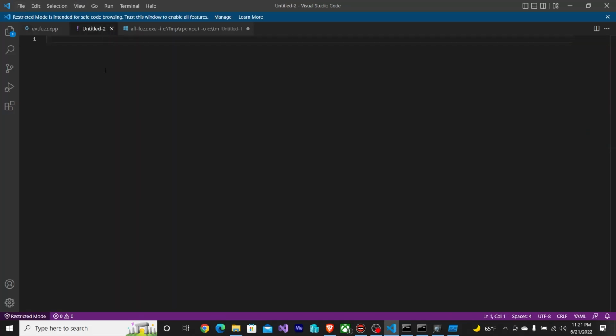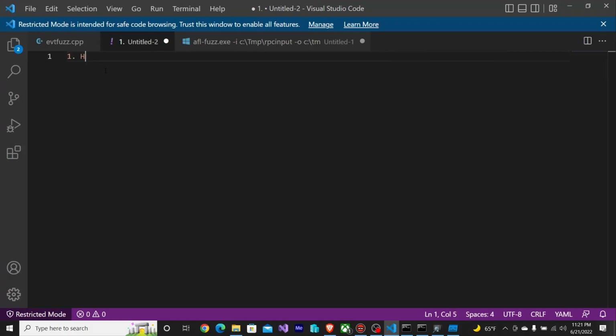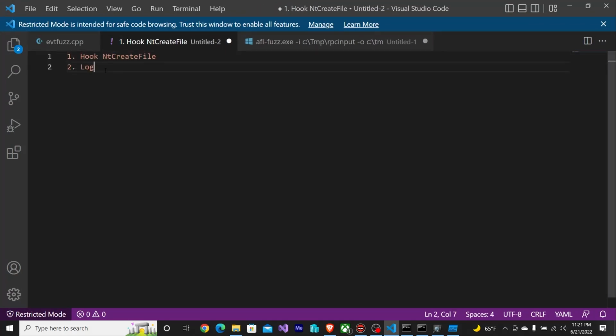I'm just going to type it up here. 1. Hook NtCreateFile. 2. Log all open handles. 3. Close all handles at end of test case. 3.a.